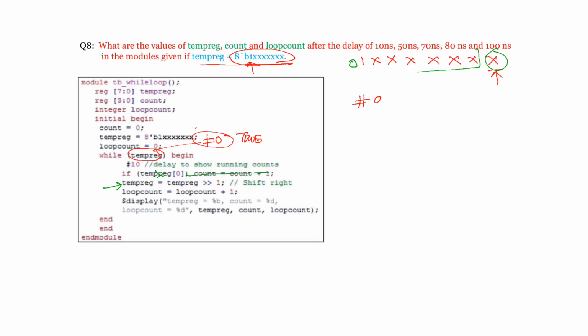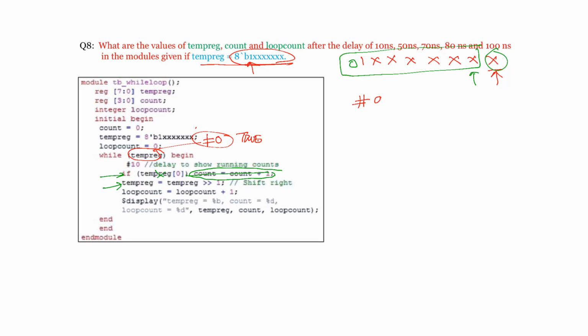Now your temp register is this one. Next temp[0] means you are referring to the second bit. Look at this one very carefully. The if has only one statement. That's why it does not have any begin or end. So this only one statement is related to the if. Understand that one. If this condition is true, this statement executes. Otherwise it comes out of that if.